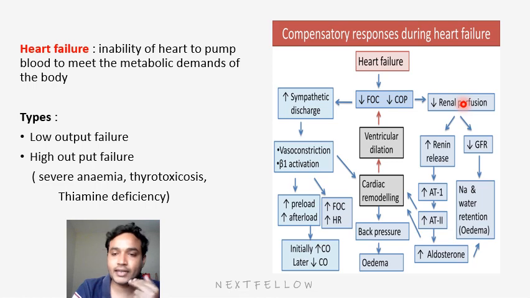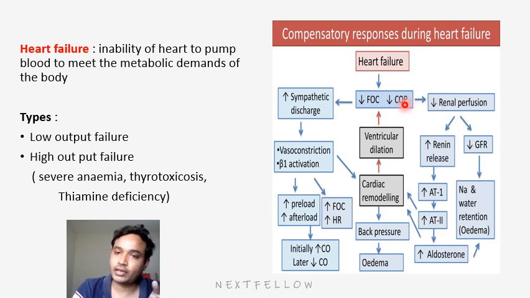Second, when the kidney is getting less blood supply, the kidney will activate the RAS system. RAS means renin, angiotensin, aldosterone system. Once the RAS system is activated, there will be increased renin release, which will cause an increase in aldosterone. Increased aldosterone causes sodium and water retention, and it will lead to cardiac remodeling and ventricular dilation. This further will cause failure. This is one mechanism by the kidneys.